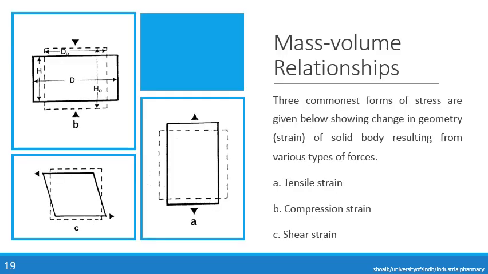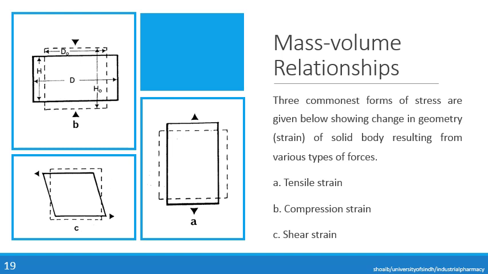As we have earlier discussed, the amount of deformation is called strain, while the force required to cause strain is stress. Now there are three commonest forms of strain that are given below for showing the change in geometry of a solid body resulting from various types of forces. These include the tensile strain, compression strain, and shear strain.